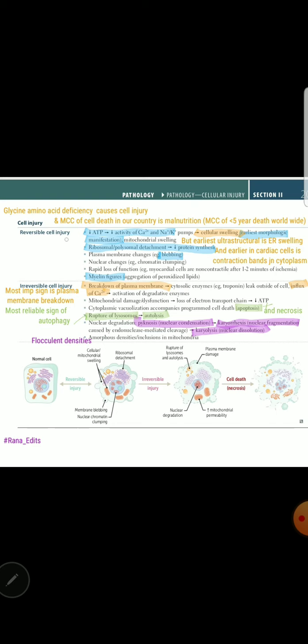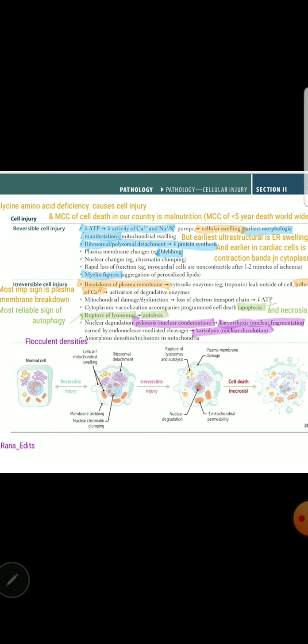And now reversible cell injury and irreversible cell injury, all changes will be reversed. First of all, whenever there is injury, for example, blood loss or occlusion of artery, there will be less ATP produced in that specific area, and less activity of the sodium potassium ATPase will take place. More calcium will be inside cells, and there will be cellular swelling.